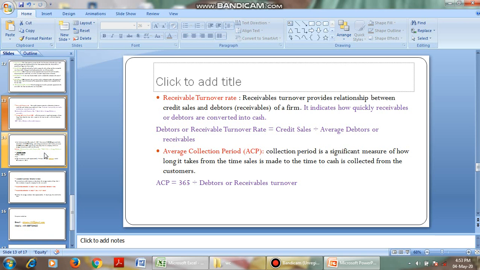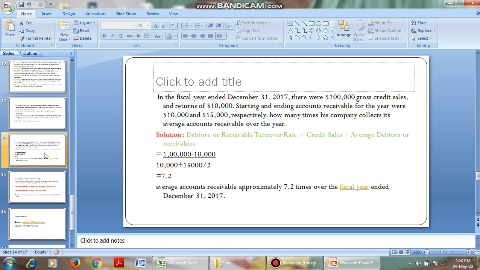Okay, let us go for a small problem on it. In the fiscal year ended December 31st, 2017, there was 1 lakh gross credit sales and returns of 10,000. Starting and ending accounts receivable for the year were 10,000 and 15,000 respectively.